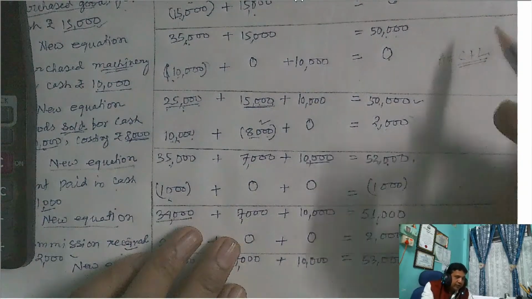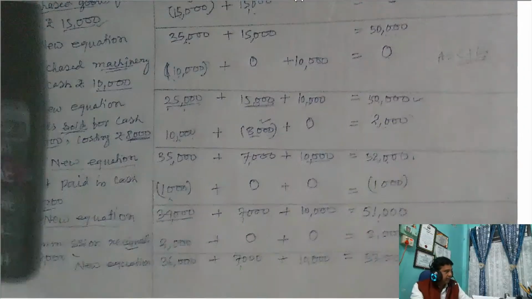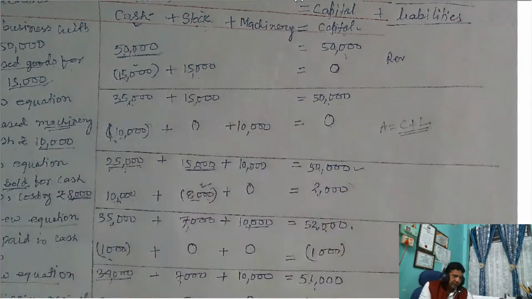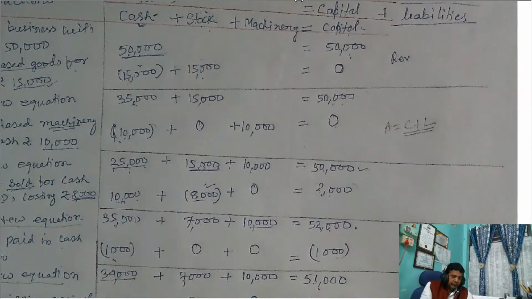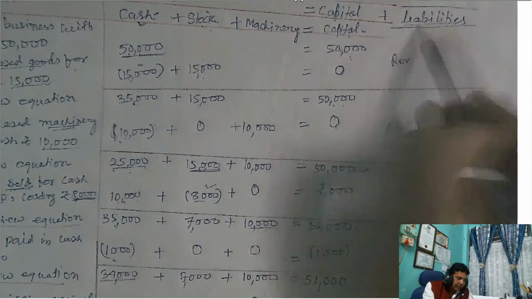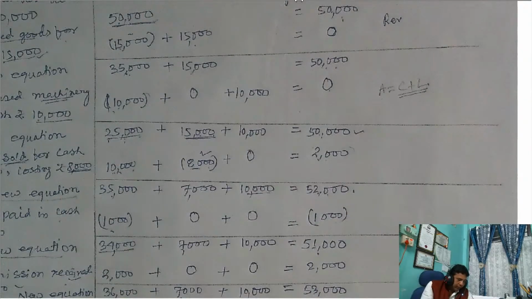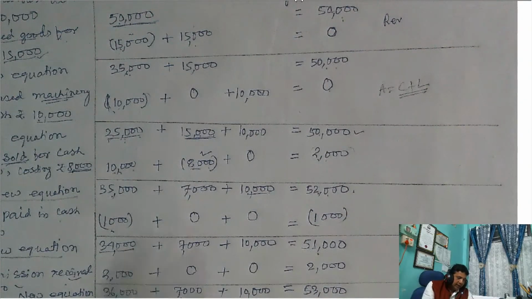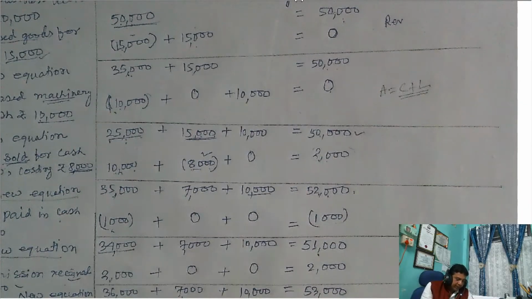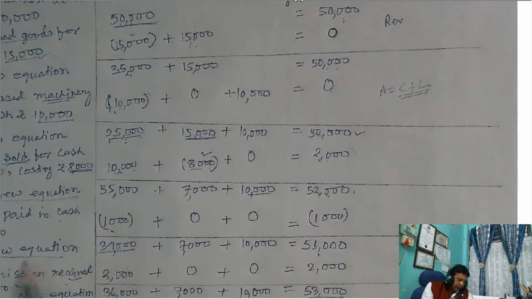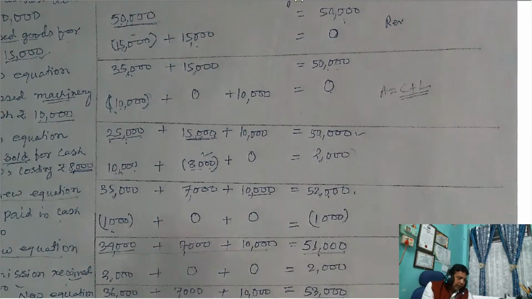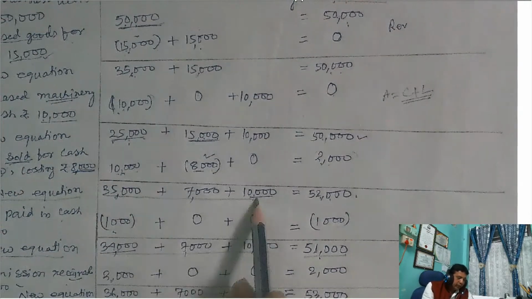In these questions, the liabilities transactions are not taken, only assets and capital. Few transactions are taken. In subsequent classes, I will take the liabilities transactions also. So in every level, wherever you add it, you will get assets equal to liability. This total equals this total.